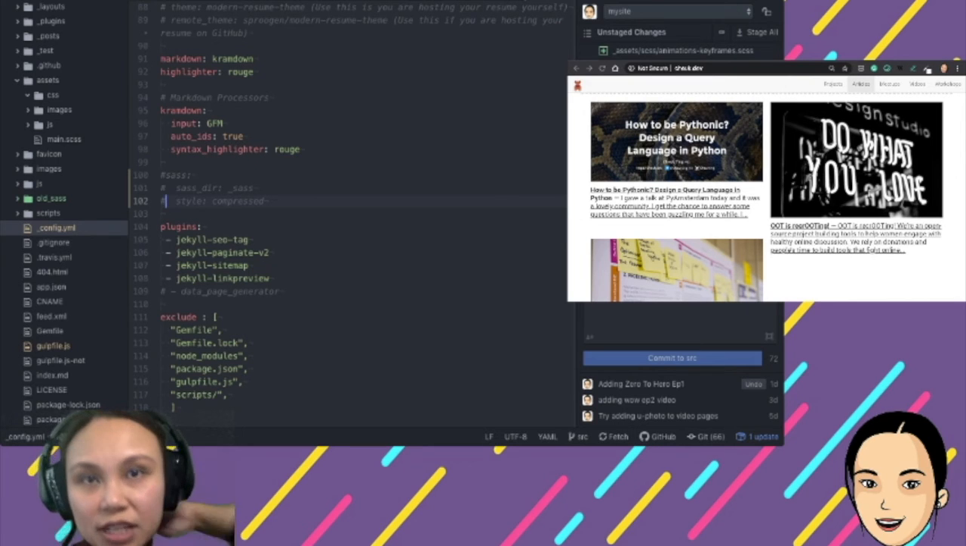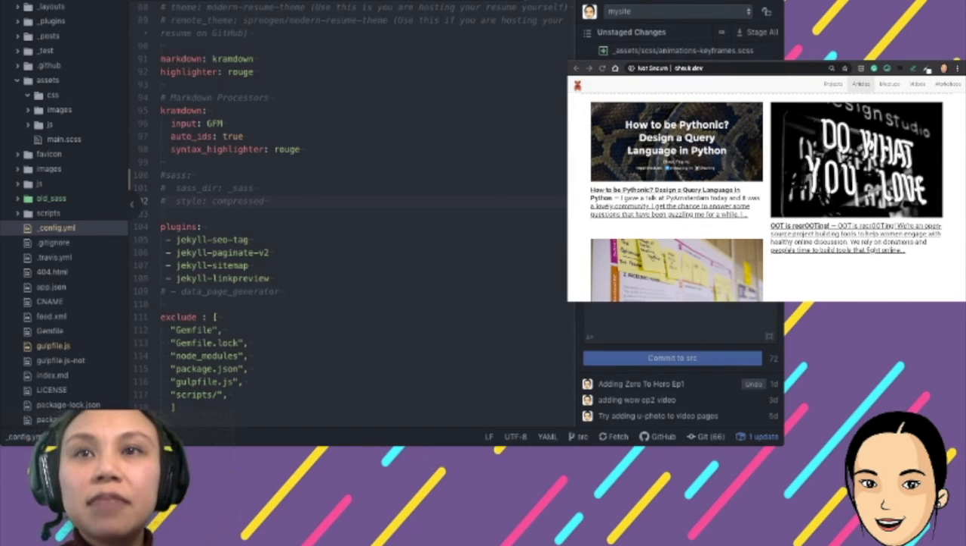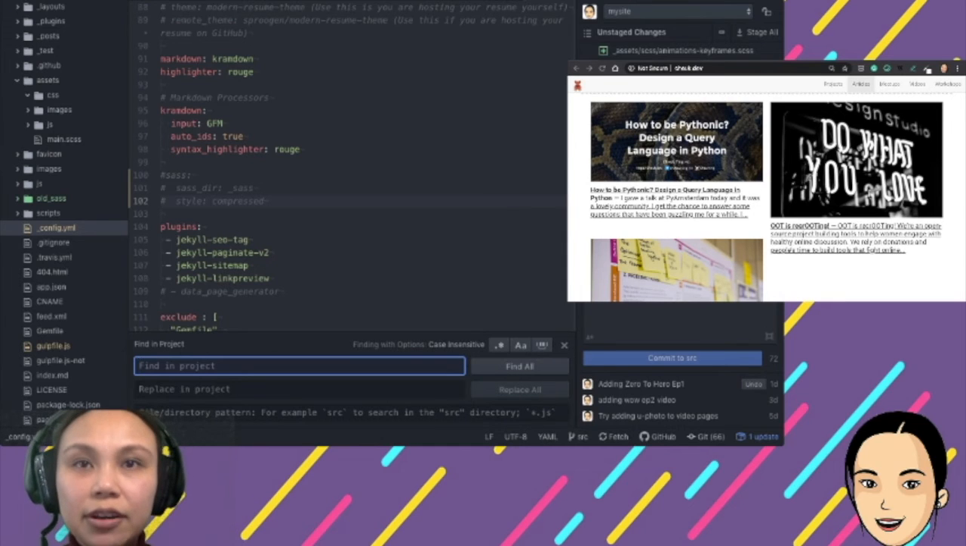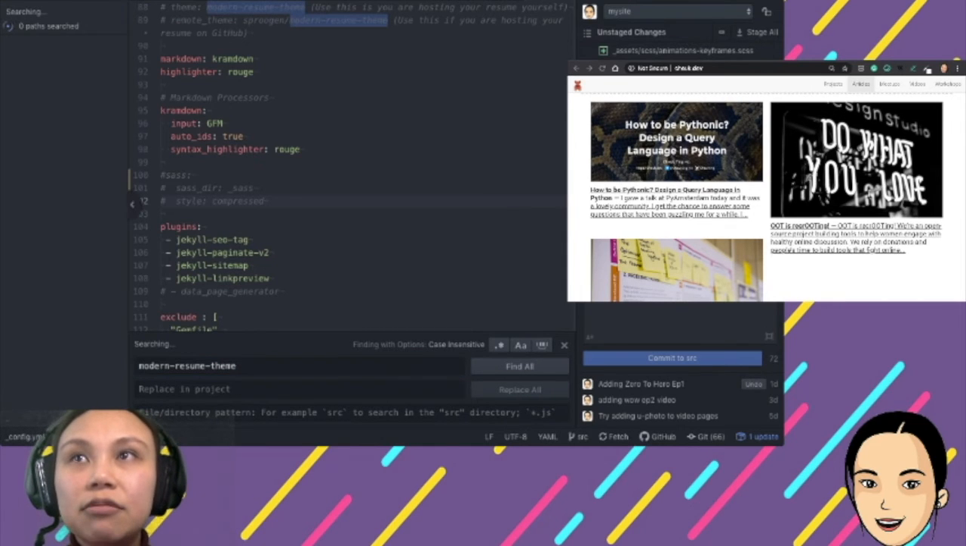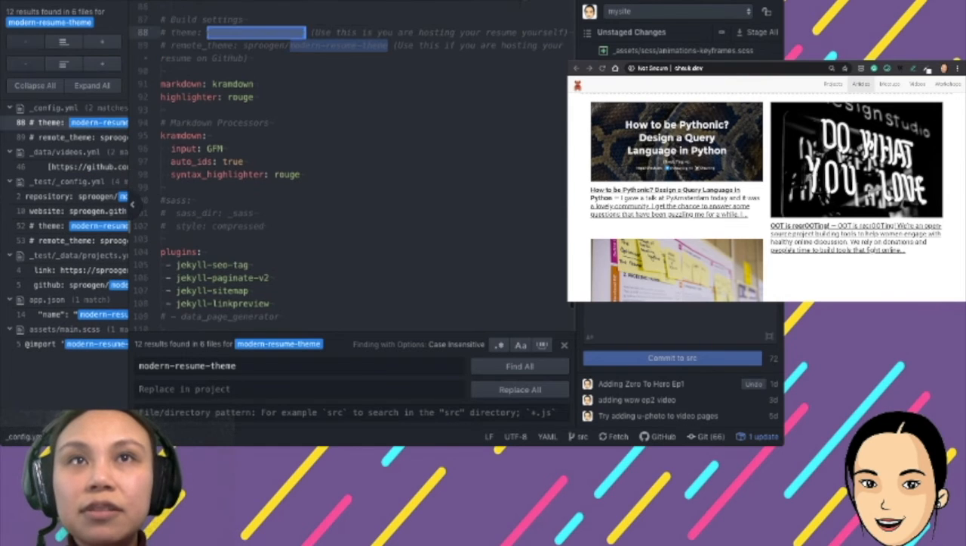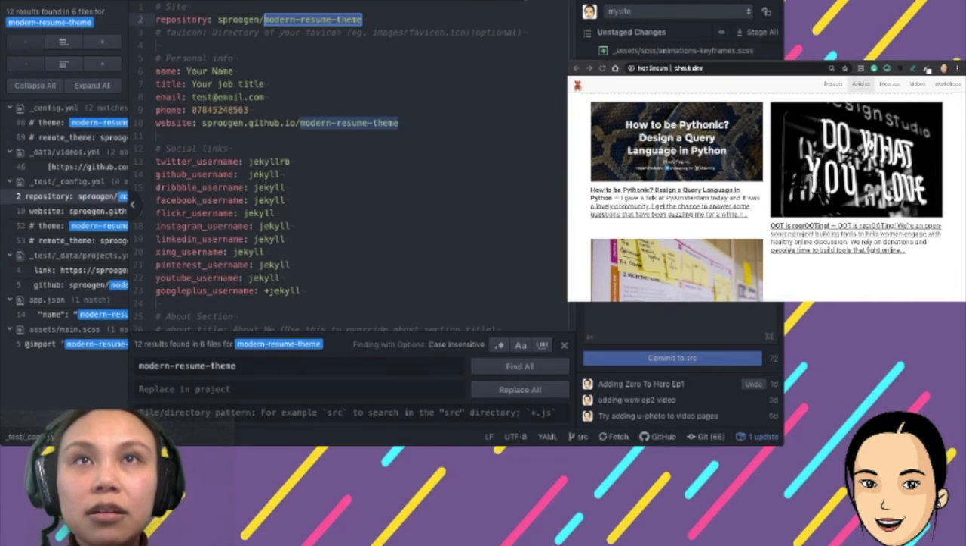Am I importing it somewhere? Maybe. Let me do a search. Find in project. Yes. Right. And actually there's a lot of theme. So it's here. No, this is not relevant. Here, repository. This is the original repository that I was talking about last time.